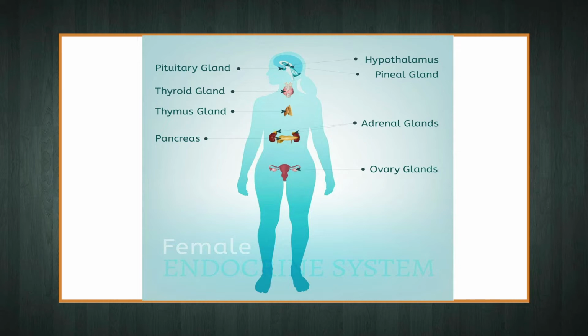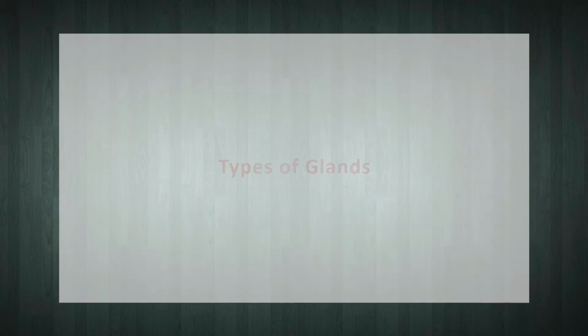Dear students, in order to properly understand the endocrine system, we will first have a brief discussion about different types of endocrine glands and their secretions, that is the hormones. A gland represents a cell, tissue or organ responsible for secreting useful substances such as proteins, lipids, carbohydrates or a mixture of all of these substances. Let us first discuss the types of glands. Generally, the glands are classified into the following categories.